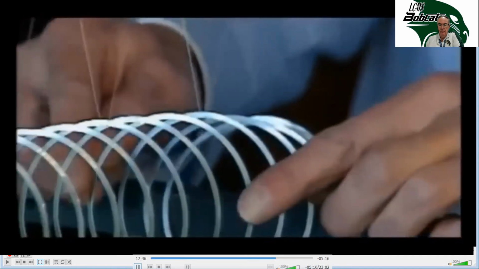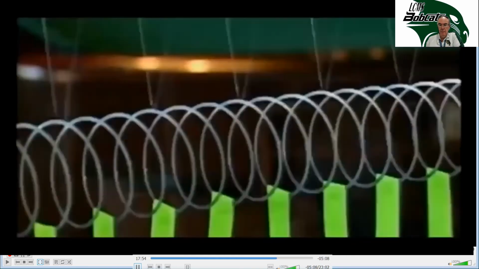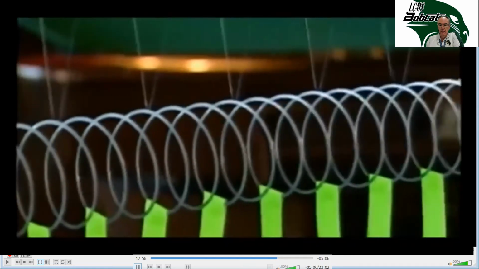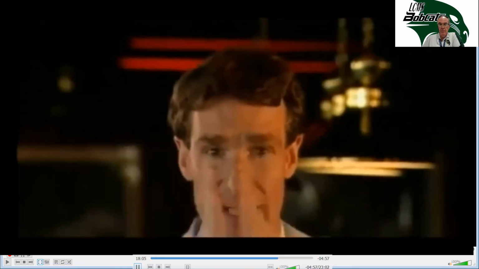Watch. I'll squeeze this end and let go. See, there's a wave going through the spring just by squeezing and spreading. There's no motion up and down. It's the same way sound waves travel through the air. Air molecules bump into each other, so some places they're close together, and other places they're spread far apart.